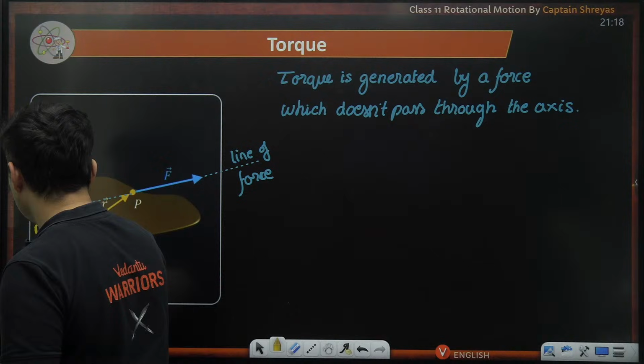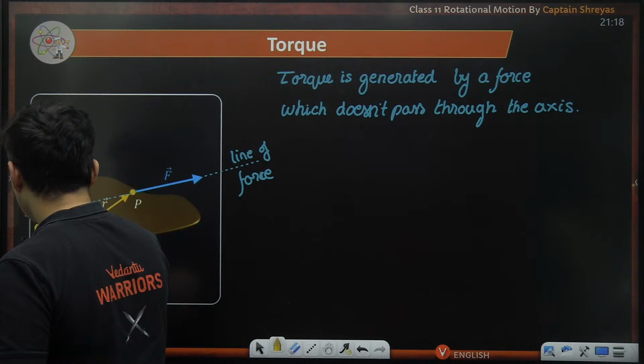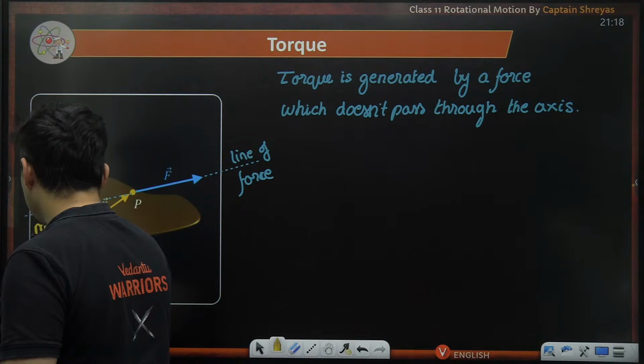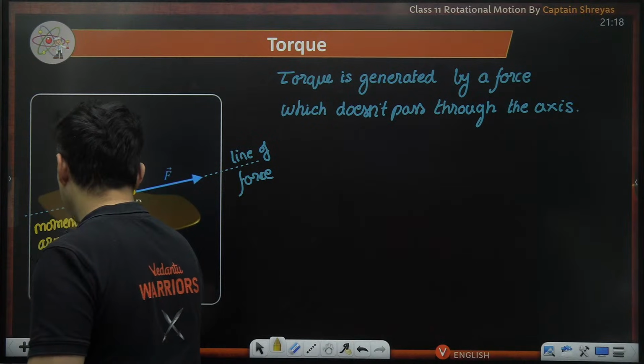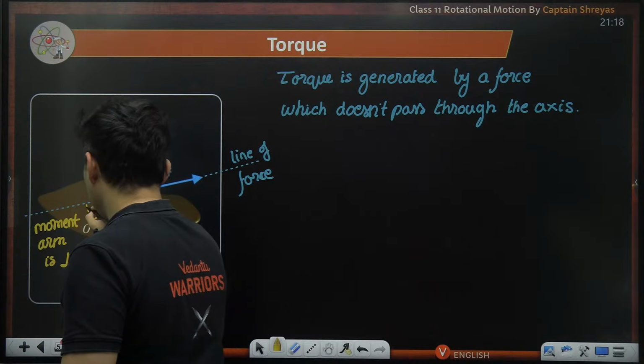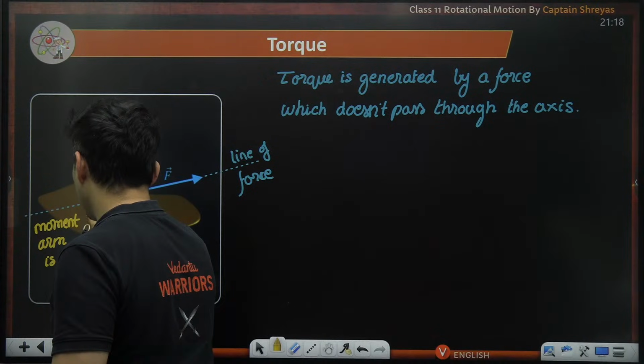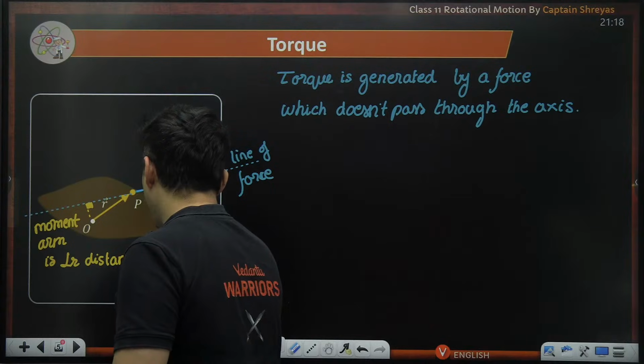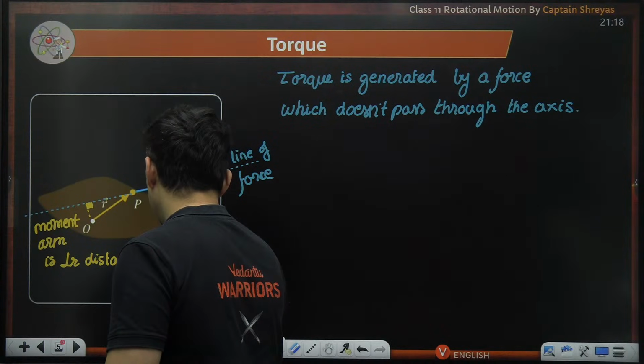Many times you will see this word in some books. Moment arm is the perpendicular distance on the line of force. Of course, this has to be perpendicular or else you can draw so many lines.